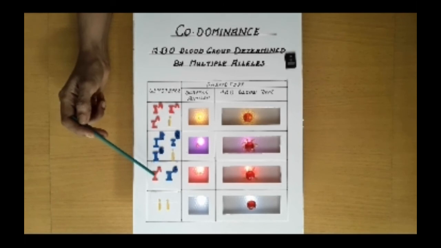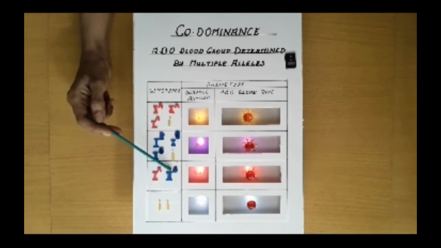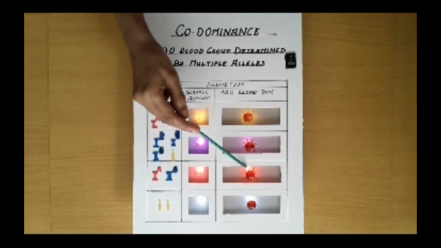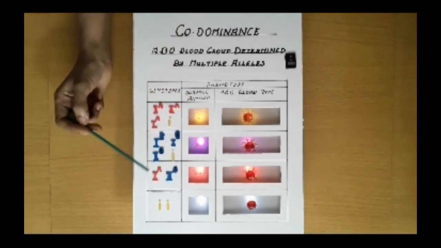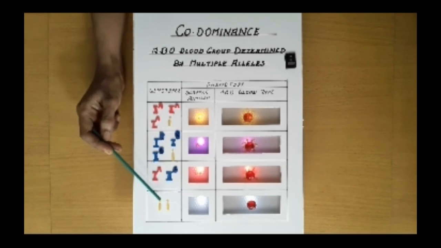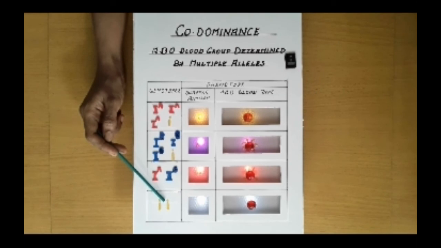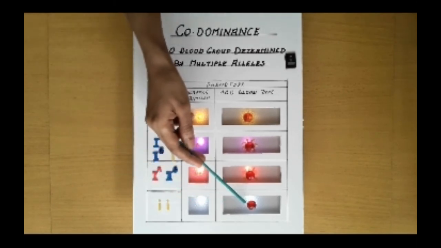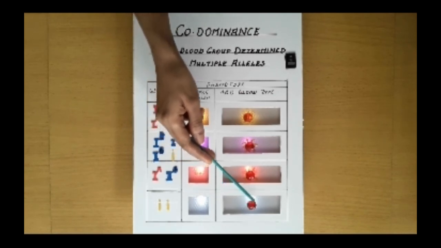Now, if a person has a heterozygous genotype IA and IB, then both antigens A and B are present on RBC and he will have AB blood group because both IA and IB alleles are codominant with each other. But if a person has the recessive homozygous genotype, that is small i small i, then he will have no antigen on RBC, then he will have O blood group.